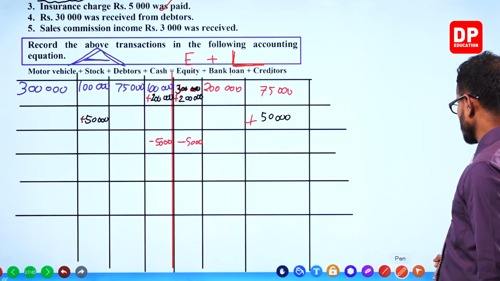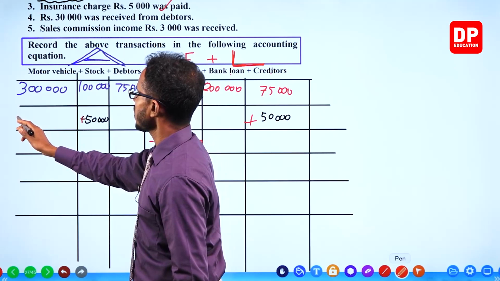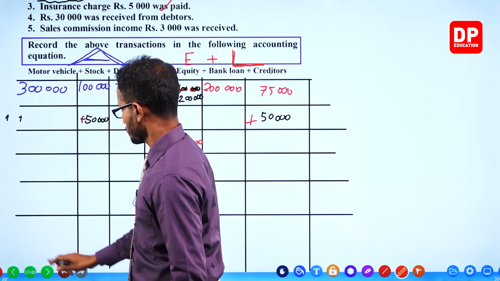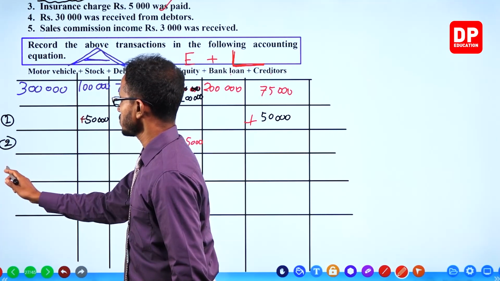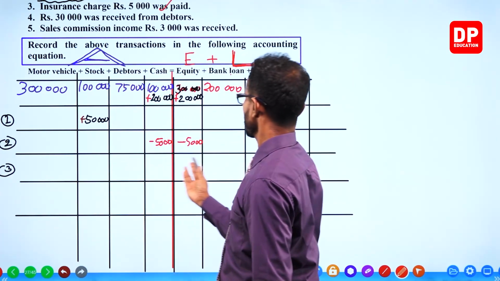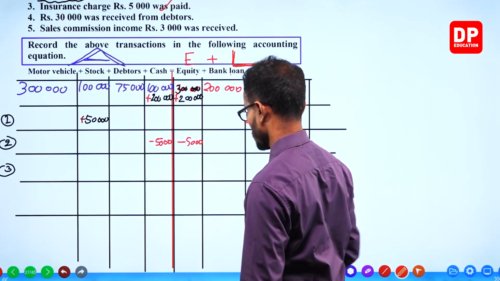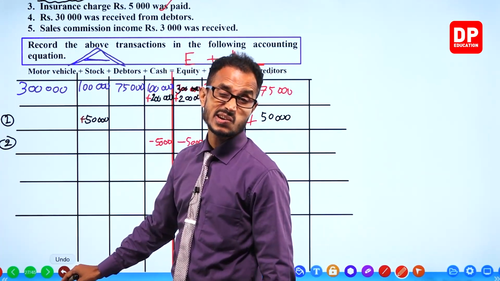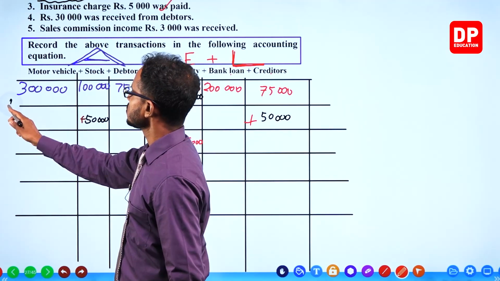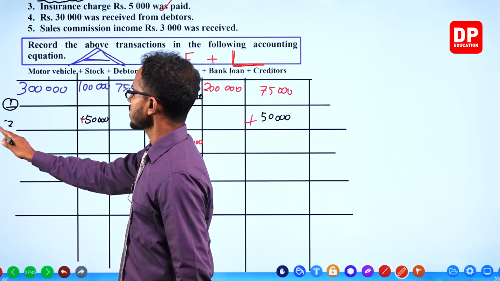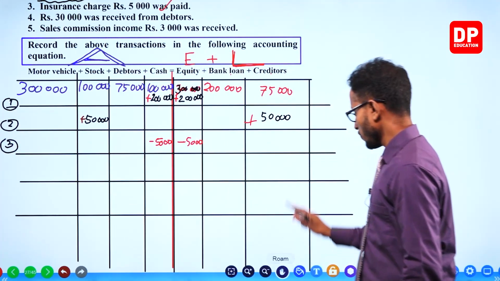How many transactions have we done? We did 3 transactions. Oops, wrong row. 1 should be here. This is the first, this is the second transaction, this is the third. 1, 2, 3. Now the fourth.